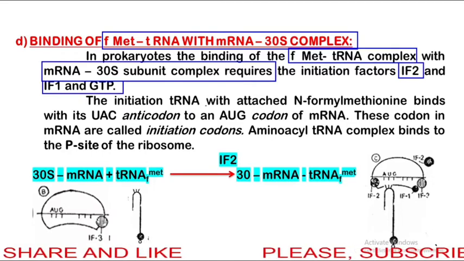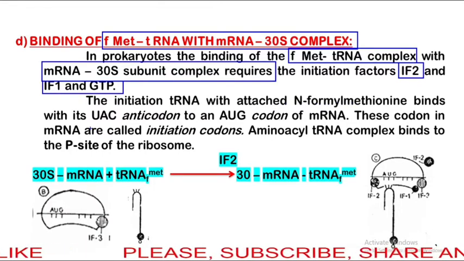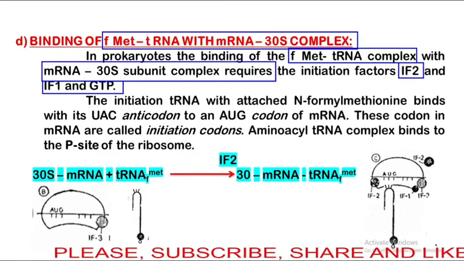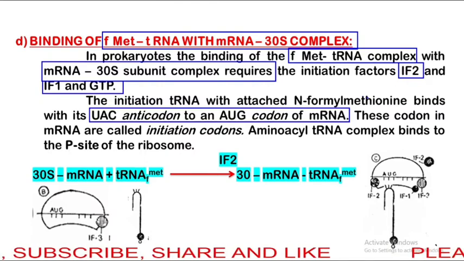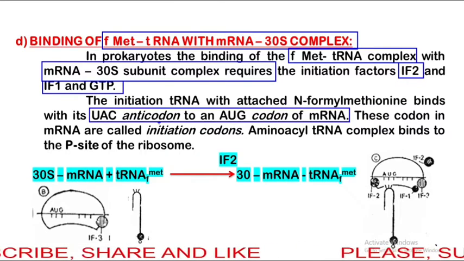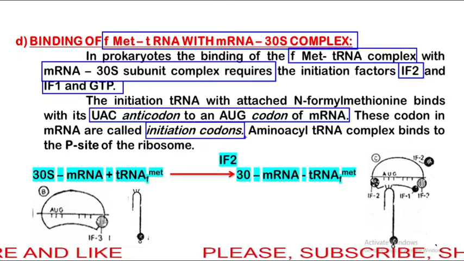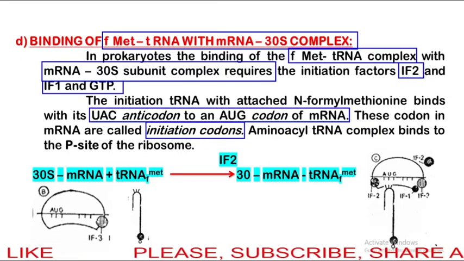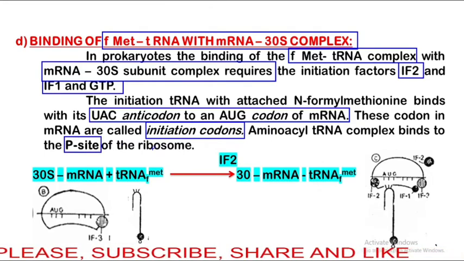The tRNA with attached N-formyl methionine binds with its UAC anticodon to the AUG codon of mRNA. This codon in mRNA is called the initiation codon. The amino acid tRNA complex binds to the P site of the ribosome.